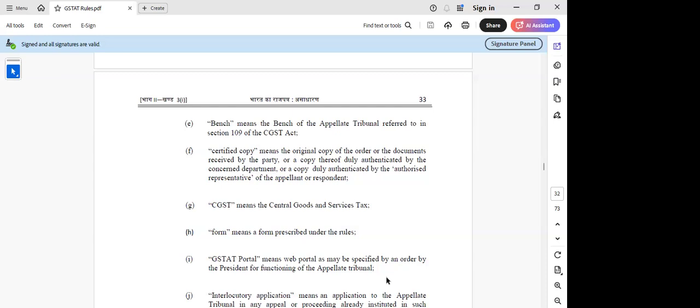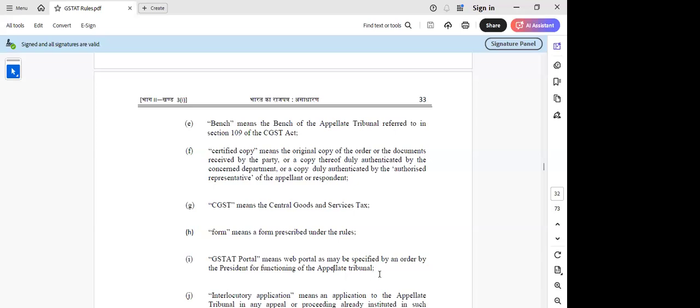Okay, proceed, madam. Yes. And here they have referred to the CGST Act, this is fine, and the forms, there are specified forms which are prescribed under these rules also. We'll take it up in detail. And they also defined the GSTAT portal, meaning the web portal as may be specified by an order by the president for the functioning of the appellate tribunal.